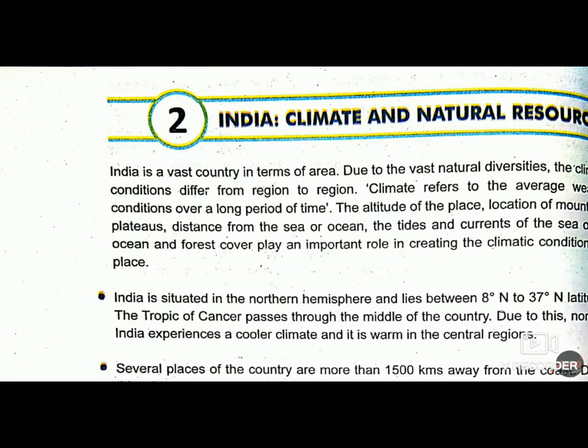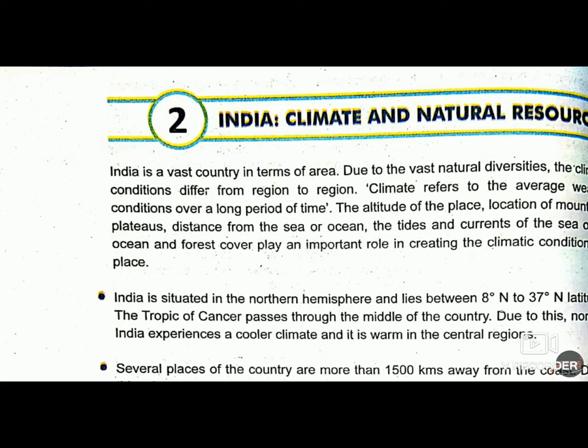The altitude of the places, location of mountains, plateaus, distance from the sea or oceans, tides and currents of the sea or the ocean, and forest, each and every one plays an important role in creating the climatic condition of a particular area.